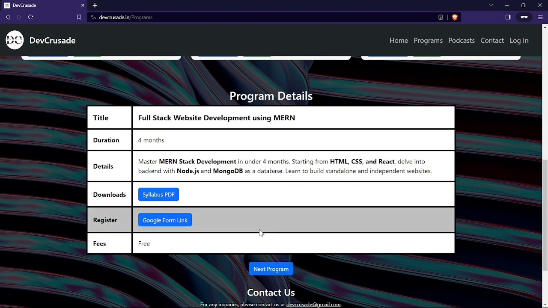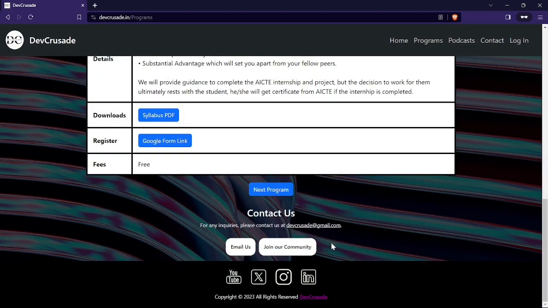This is full stack development using MERN. So we have here MongoDB, Express, React, and Node.js. After completing this, you can also go for Next.js or something. It will be a good addition in your skill set. So this particular section is done.